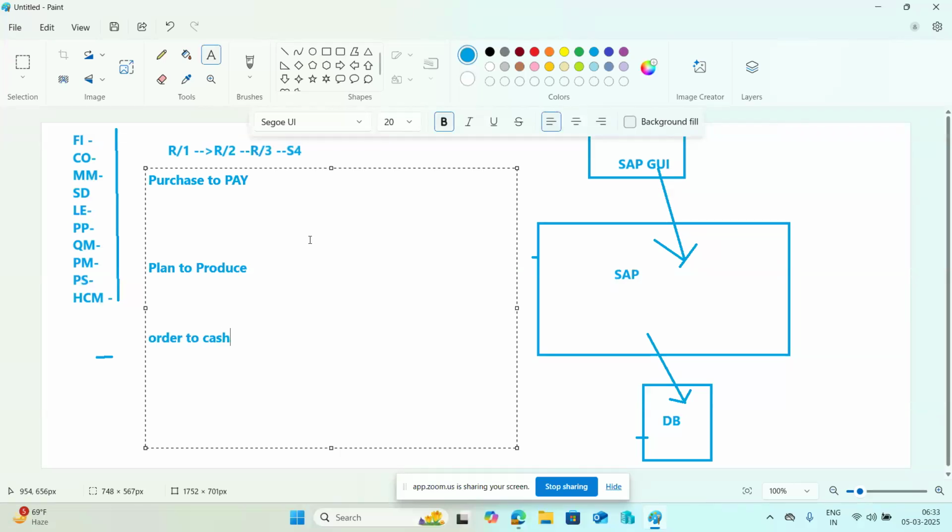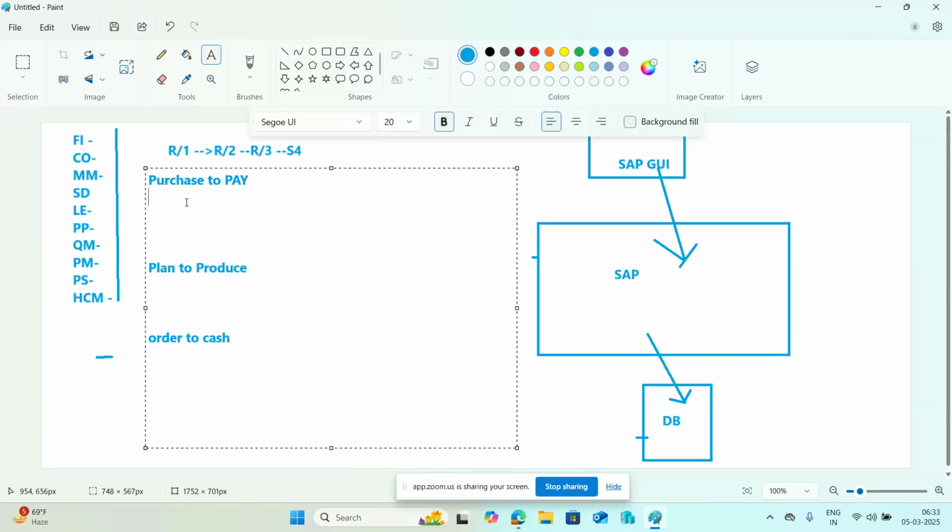So these are the business processes SAP is providing to the customers here. They are streamlining all the business processes with SAP. If we want to streamline business processes with SAP, SAP offers a range of solutions, including purchase to pay, order to cash, and everything here.